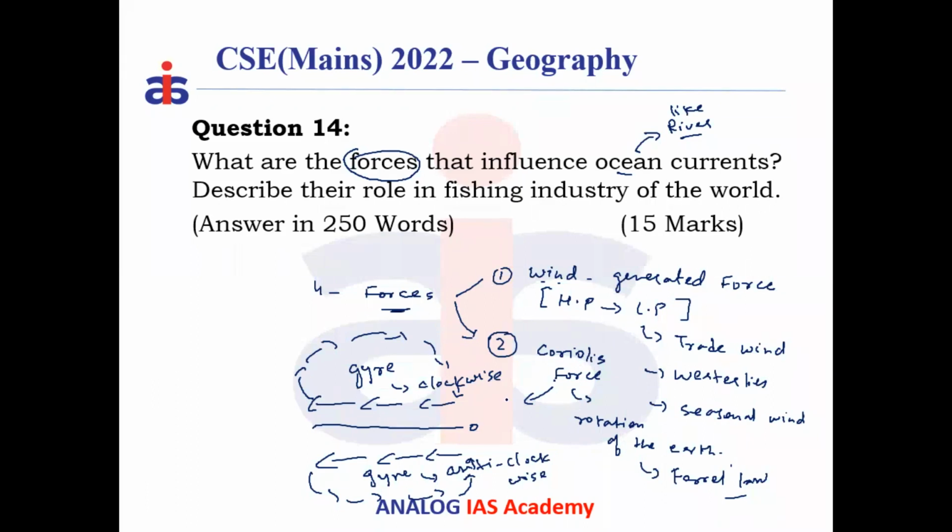This is the second important force. Even the Coriolis force can do one more thing: it can produce Ekman current. Okay, it can produce which current? Ekman current. What is Ekman current? Anyone? What can the Ekman current do? Ekman current is a situation where the surface and the bottom current get reversed. Okay, it is due to the spin only.